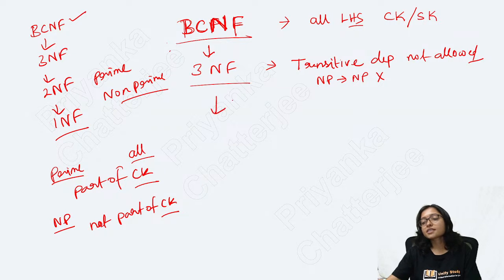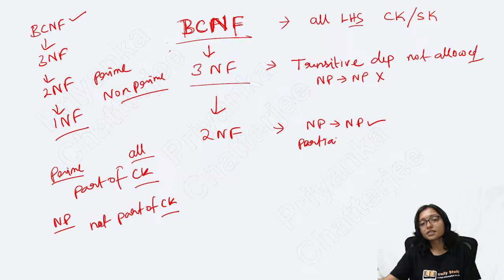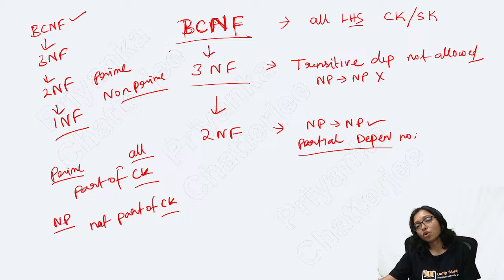Now if it is not satisfying, then come to 2NF. In 2NF, non-prime to non-prime is allowed. But which one is not allowed? Partial dependency is not allowed. Okay. What is the meaning of partial dependency?